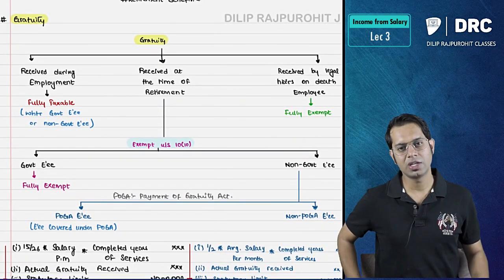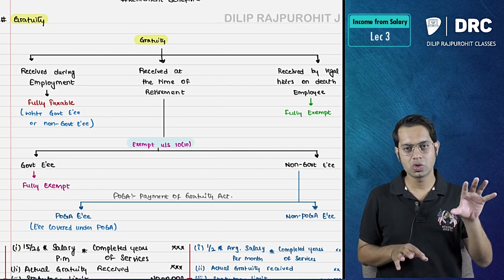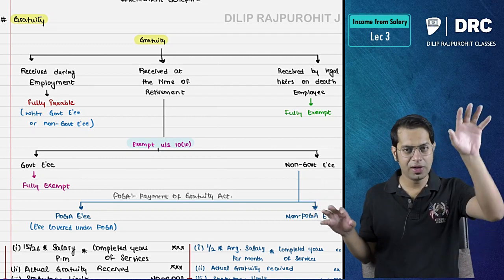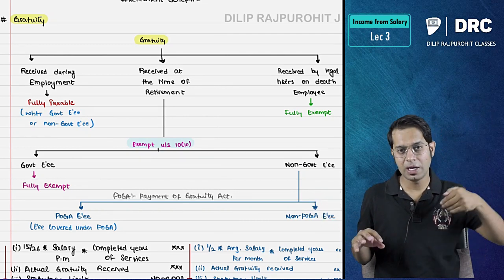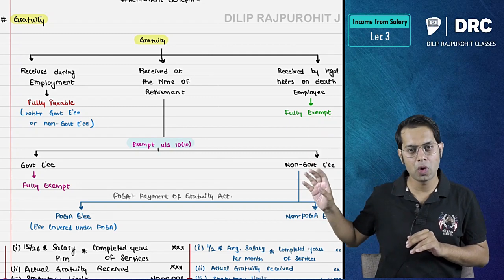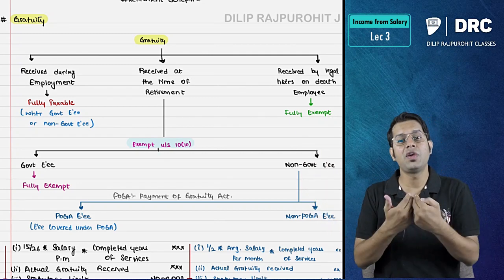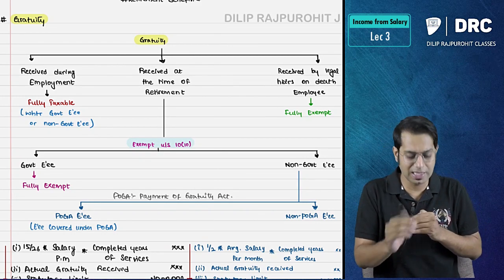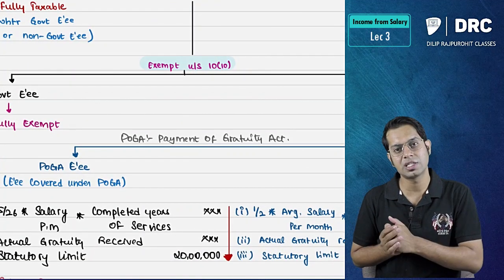Retirement benefit gratuity, received during the course of employment, at the time of retirement or at the time of death of the employee. If it is received during the course of employment, it is fully taxable whether you are a government or non-government employee. If it is received upon death of employee by legal heirs, it is fully exempt. But if it is received at the time of your retirement, then it is exempt under section 10(10).